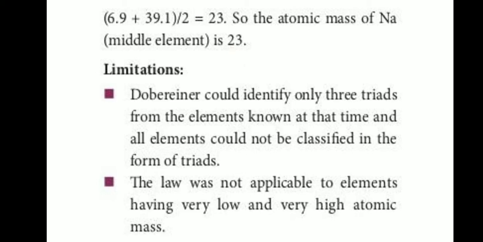Limitations of Dobereiner's triads. Dobereiner could identify only 3 triads from the elements known at the time, and all elements could not be classified in the form of triads. The law was not applicable to elements having very low and very high atomic masses.